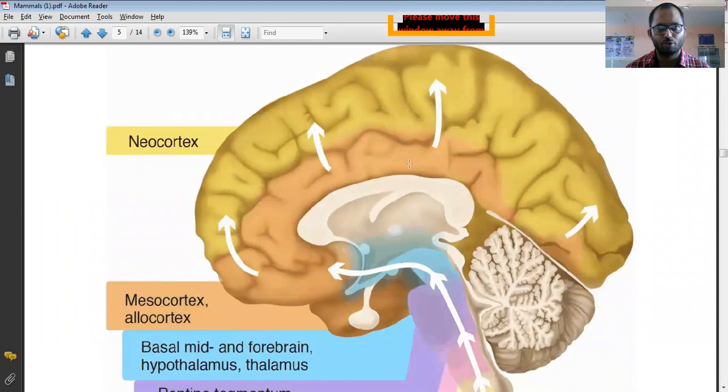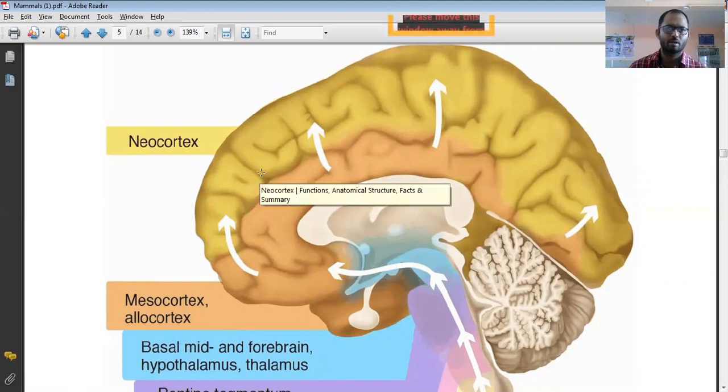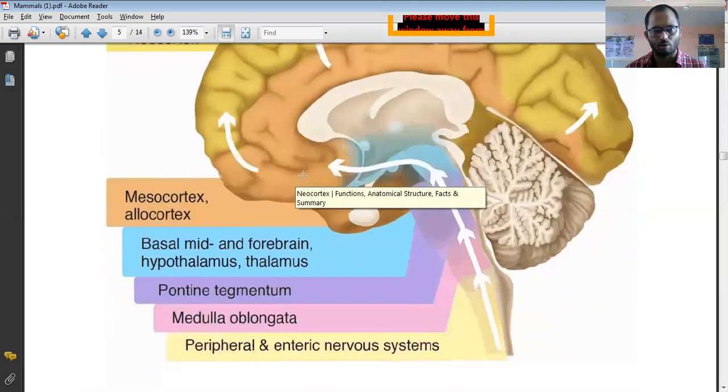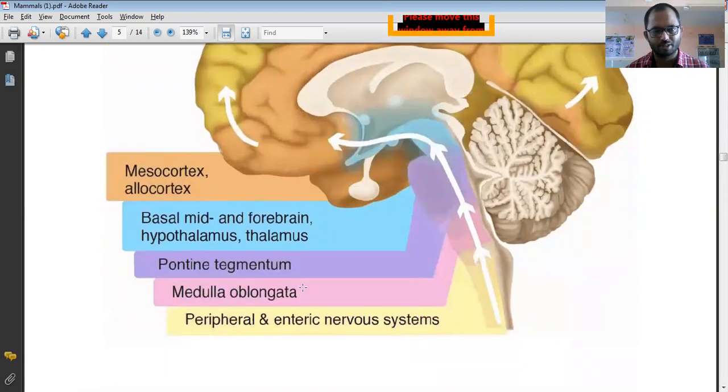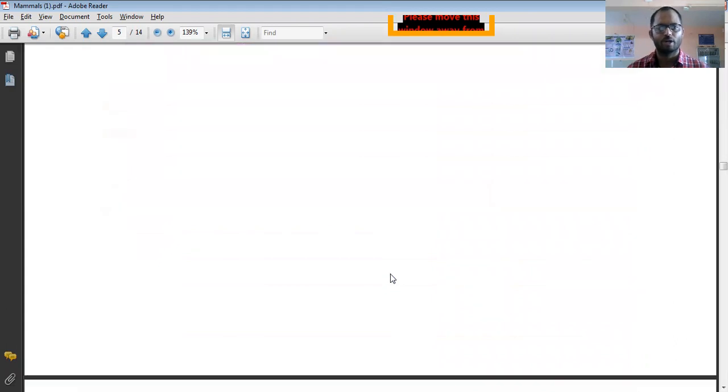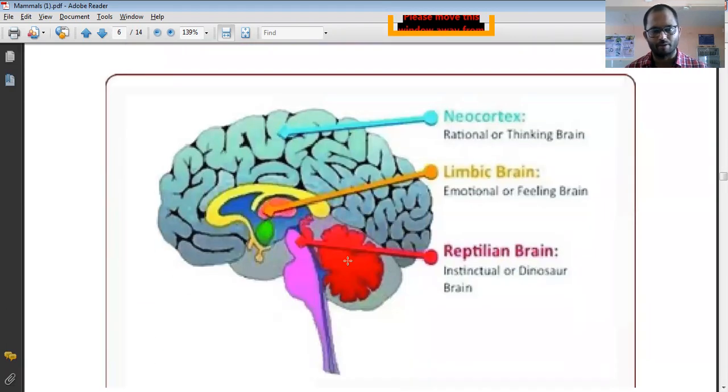This is the neocortex. This is the six-layer part of the brain that plays an important role for the advanced feature of the mammals. There are some other regions also, but the neocortex is a very important region of the animal.